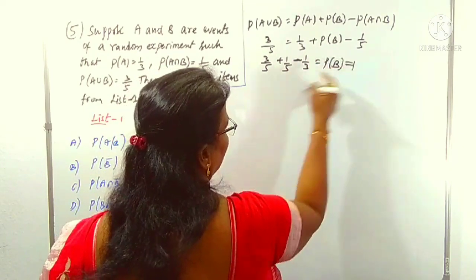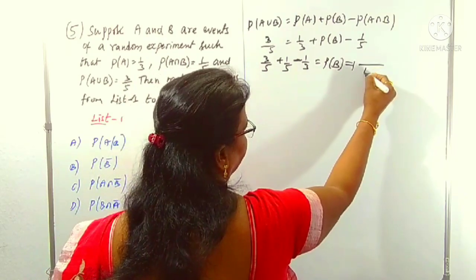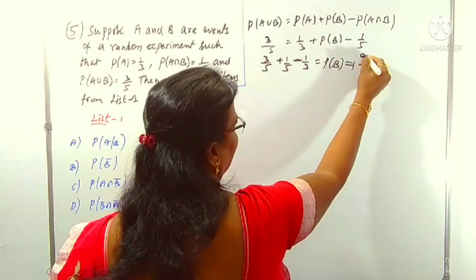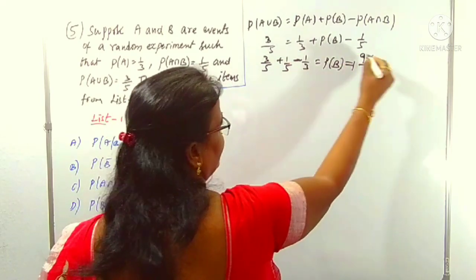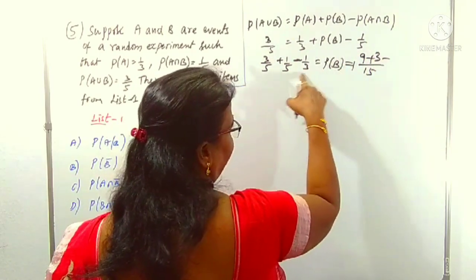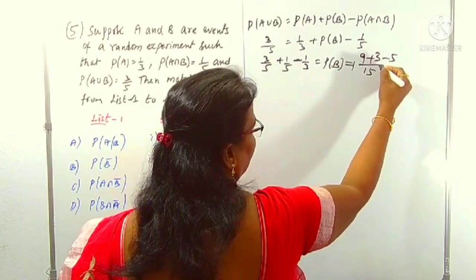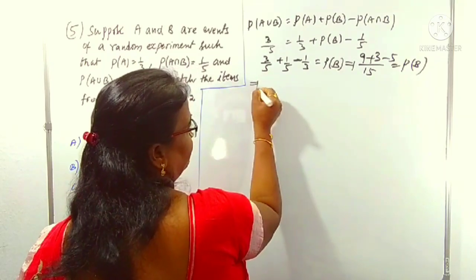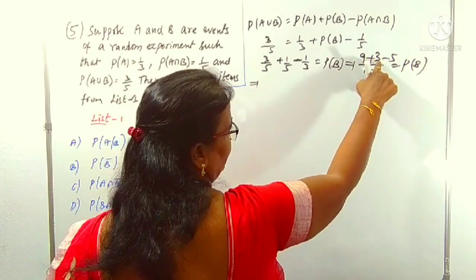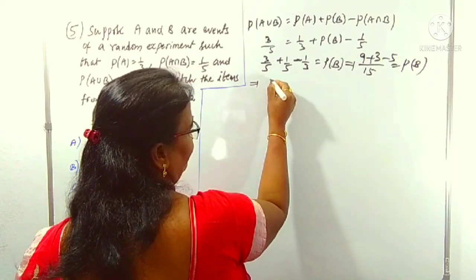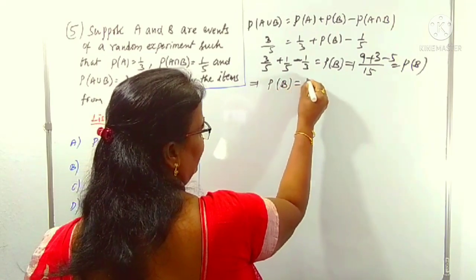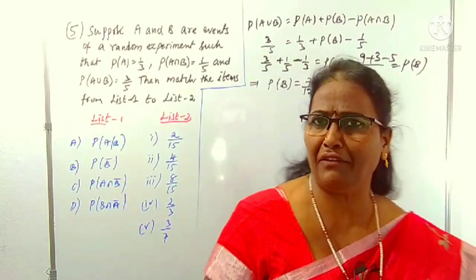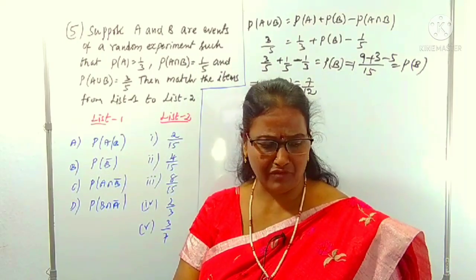Okay, it implies, LCM is 15. 3 5s are 15, 3 3s are 9, plus 5 3s are 15, 3 1s are 3, minus 3 5s are 15, 5. So this is P of B, right? Now this value implies 9 plus 3 is 12, 12 minus 5 is 7, so 7 by 12. Means P of B is 7 by 12 you have. You have all: P of A, P of B, intersection, union, everything. Now we can concentrate on them one by one.